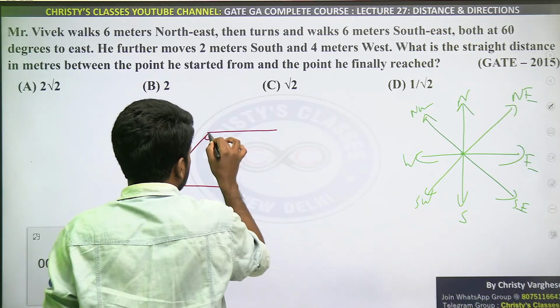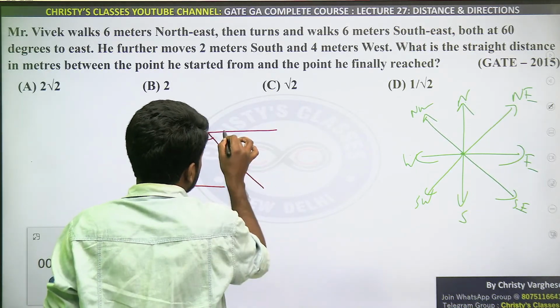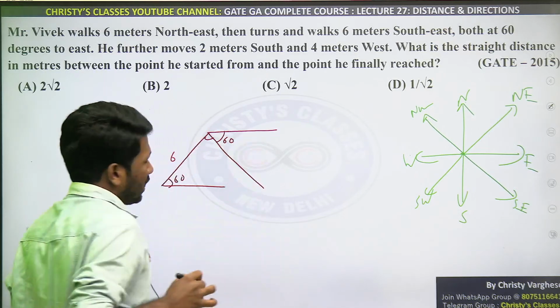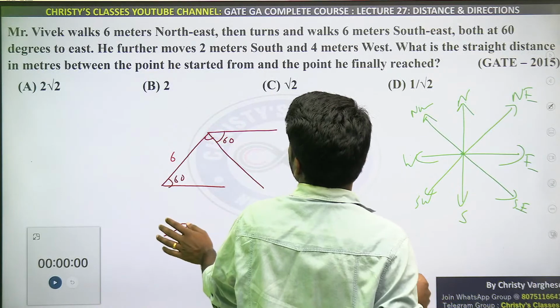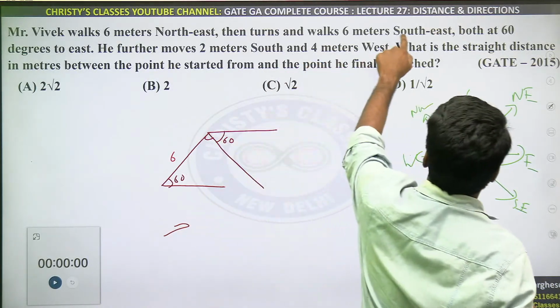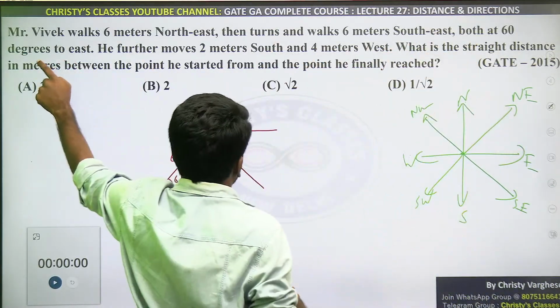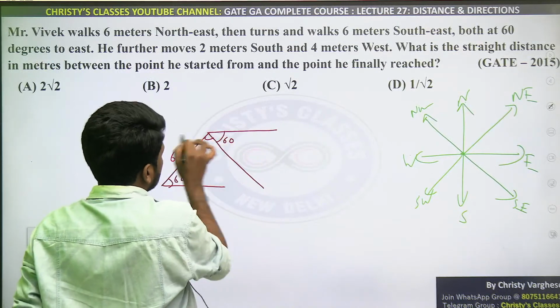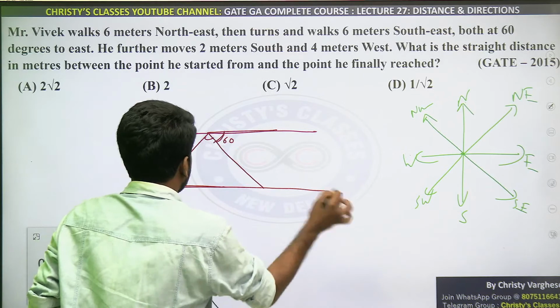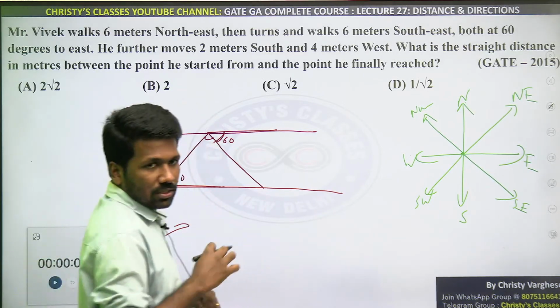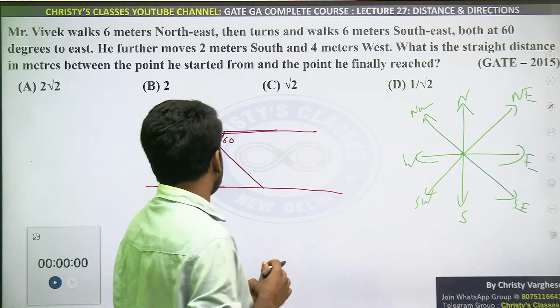This is the east direction. To the east 60 means this should be 60. Are you understanding that point correctly? Both southeast moves are at 60 degrees to the east. Here the east is this line, its 60. Here the east is this line, its 60. So I hope that much is clear.